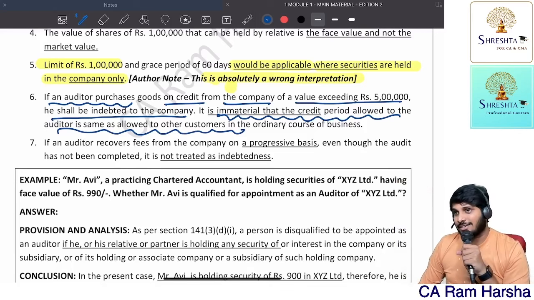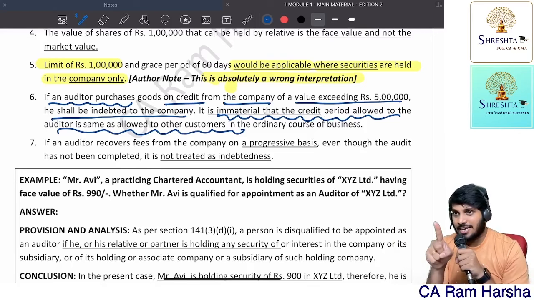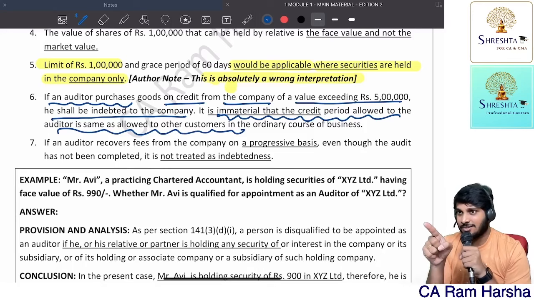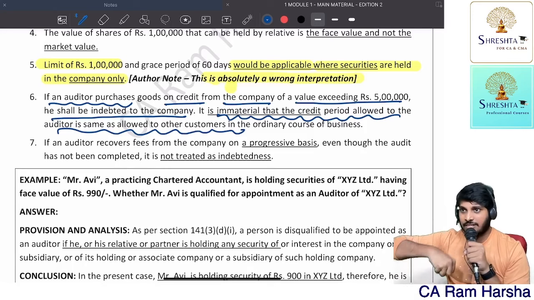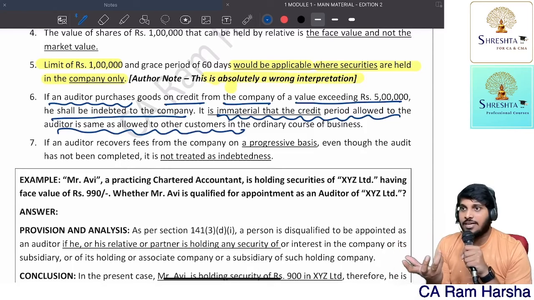Now advance is nothing but an outstanding liability. Advance received from customer is a liability, correct? Like advance received from a service receiver by a service provider is a liability. Now indebtedness more than 5 lakhs, it's disqualified.